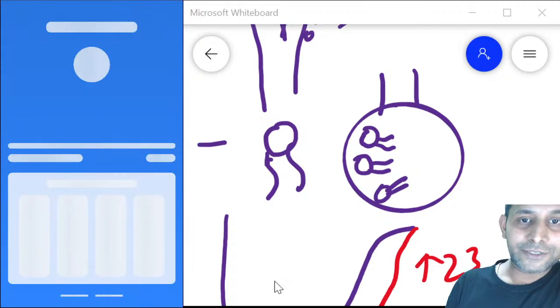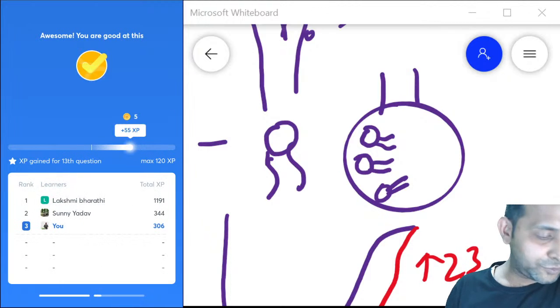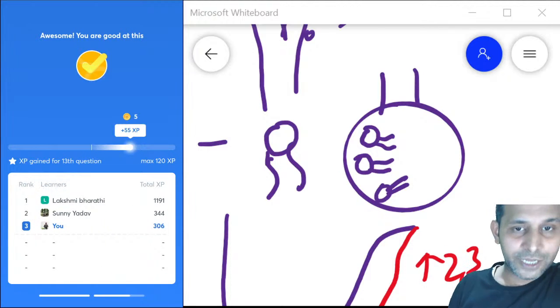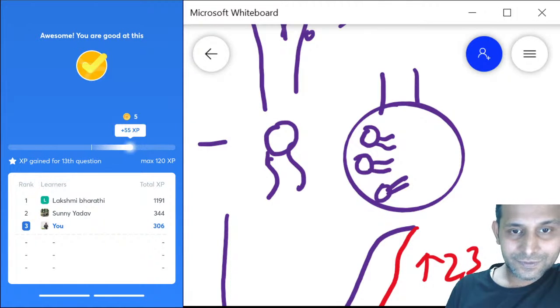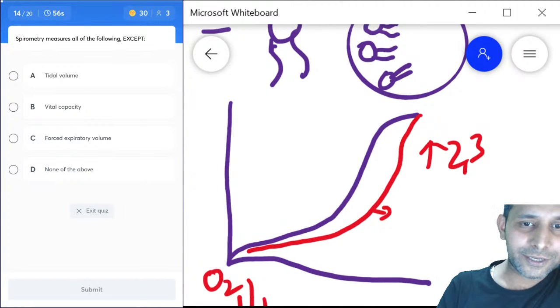What does it do? It actually breaks the surface of the water to decrease the surface tension. Yes, that's the correct answer. It is secreted by type 2 pneumocytes. Very right, Dr. Irana. That's a nice name, Dr. Irana. Okay, going for the next question.